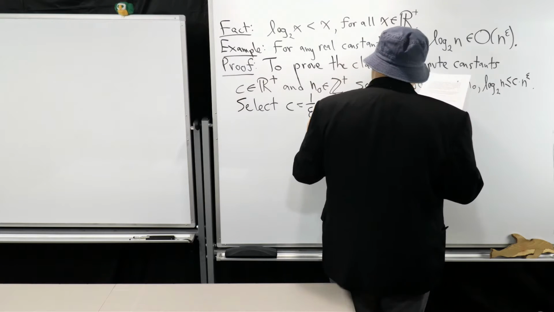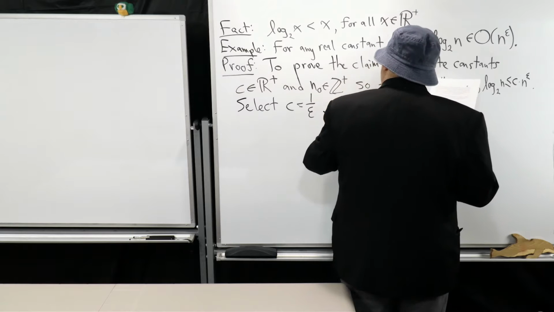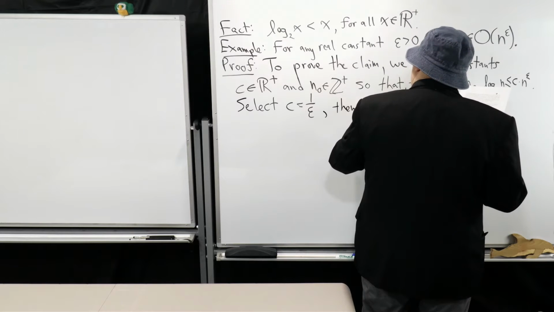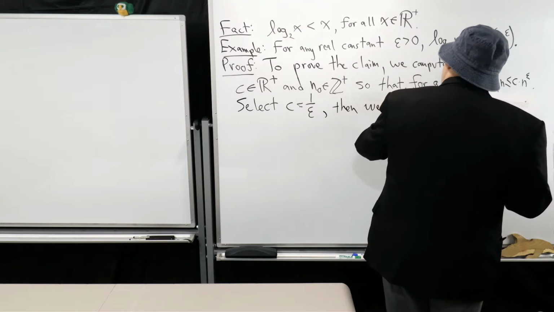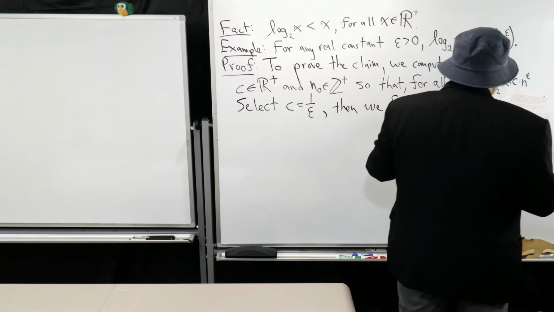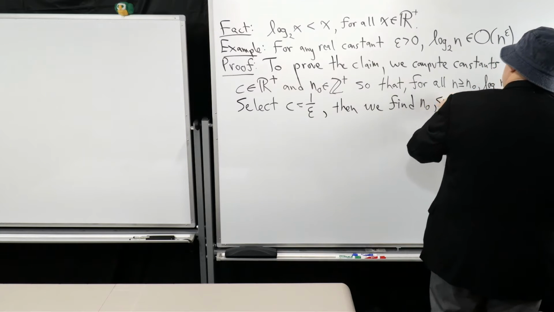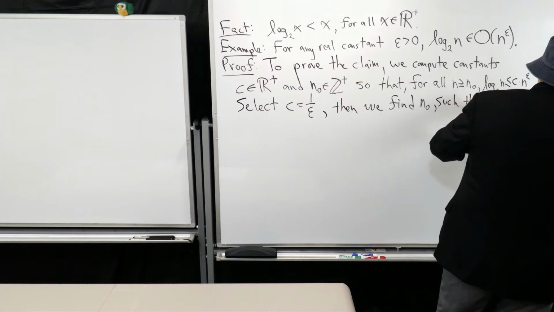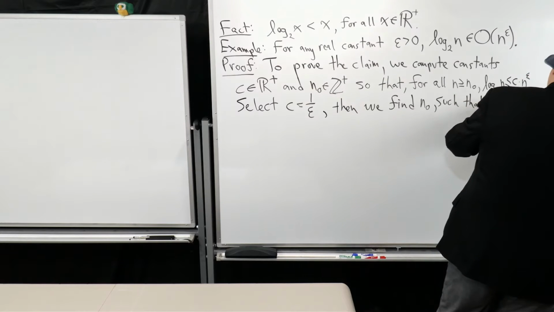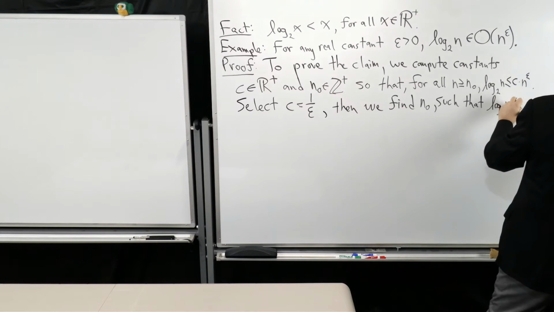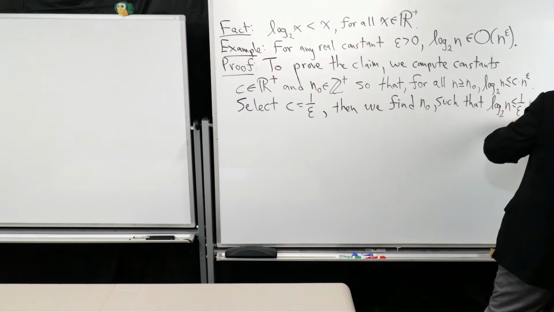Then we find n0 such that log base 2 of n is less than or equal to 1 over epsilon times n to the epsilon, right?